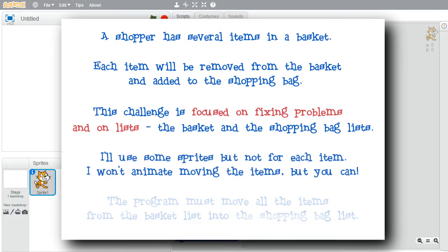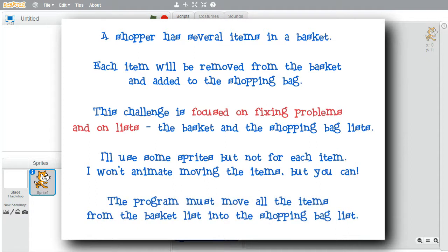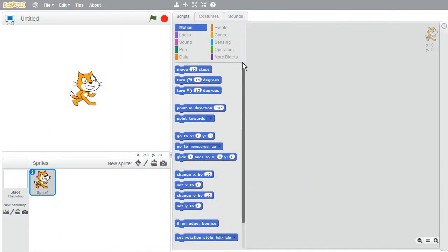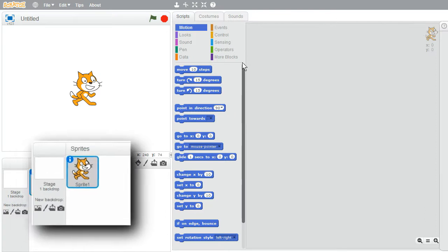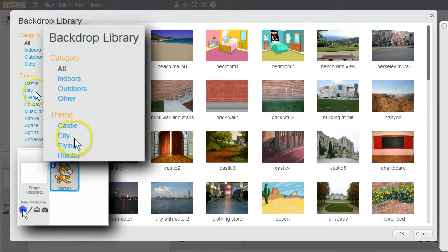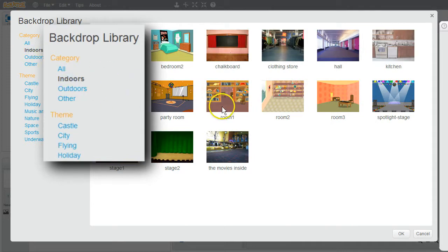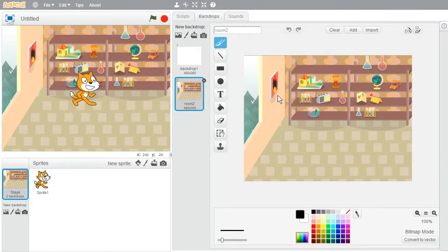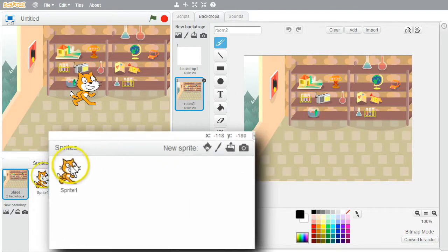For fun, I'll put some sprites on the stage with a backdrop, but not for the items in the lists. This challenge focuses on lists and fixing problems. The program's finished when all the items have been removed from the basket list and added to the shopping bag list. First, I'll select a backdrop and create a few sprites. I'll select a new backdrop, indoors, room 2. I'm not going to use the cat, so I'll delete him.